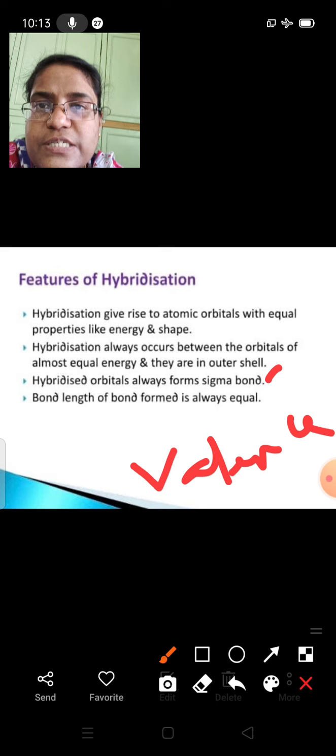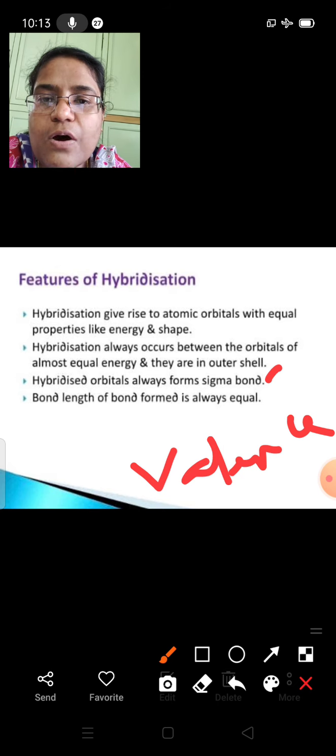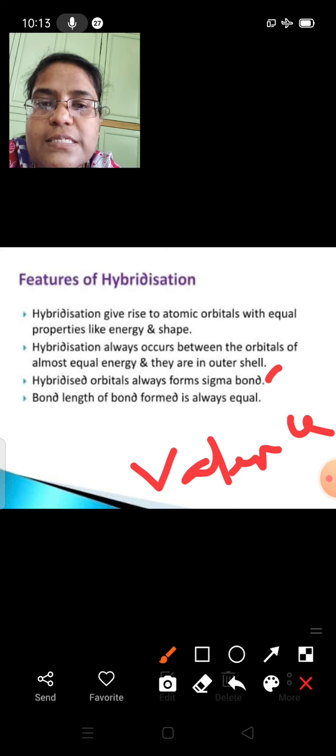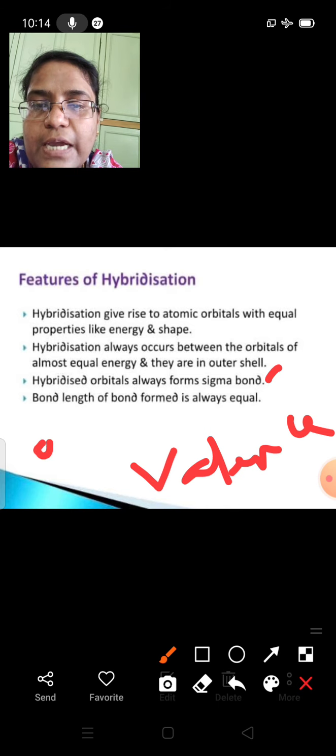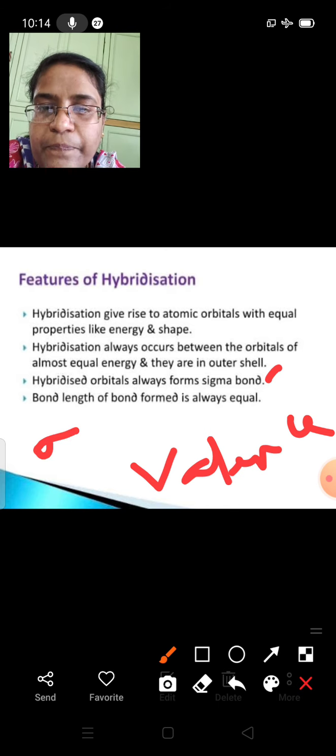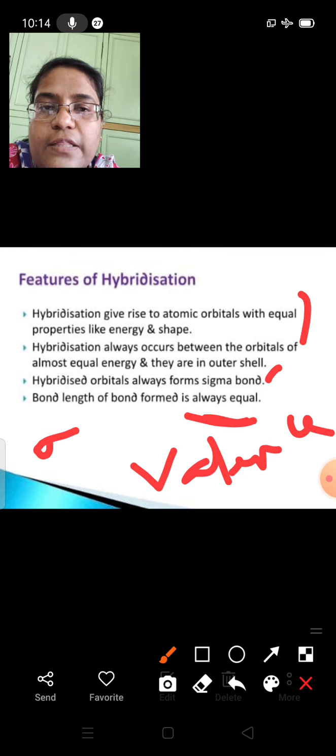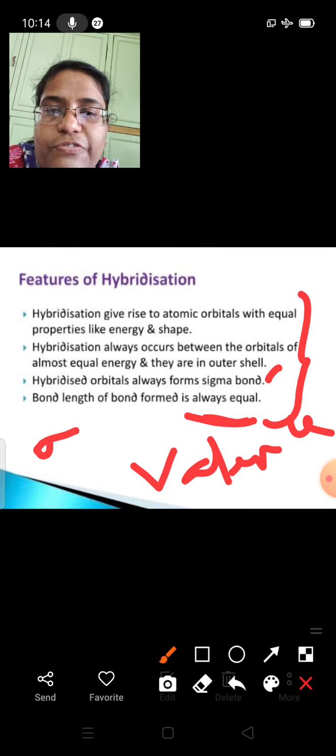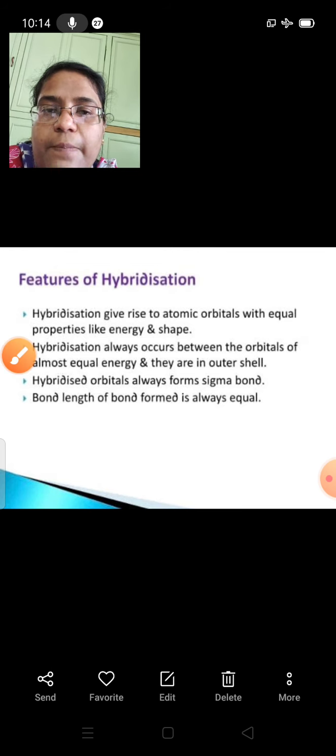And the next feature is that hybridized orbitals always form a sigma bond. So as a result of hybridization, we'll get only sigma bonds. The bond length of the bonds formed as a result of hybridization is always equal. So these are the four properties or features of hybridization.